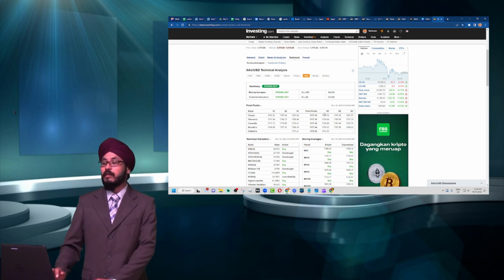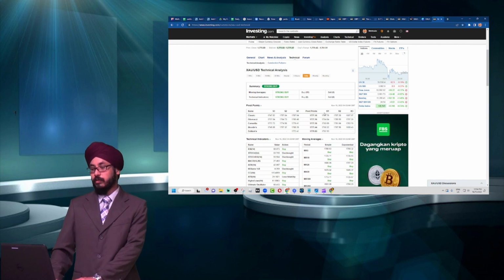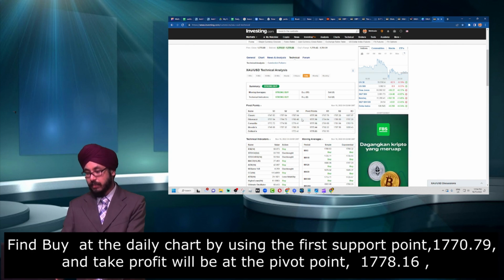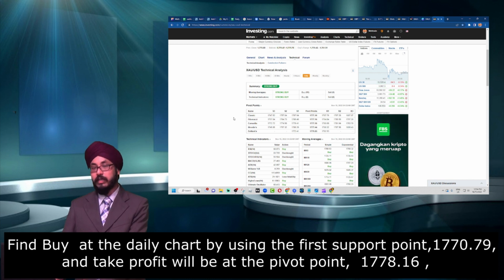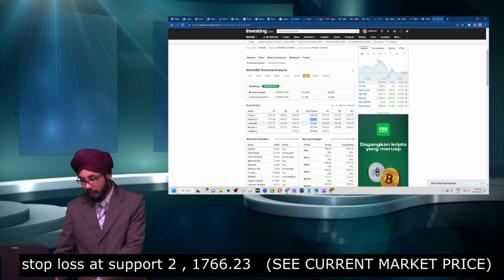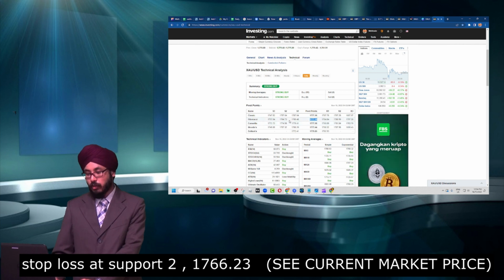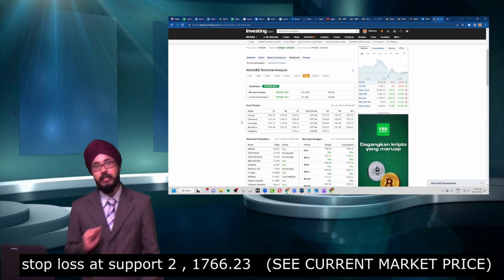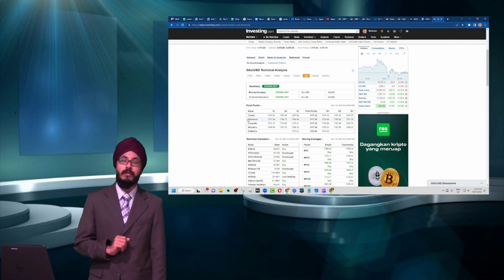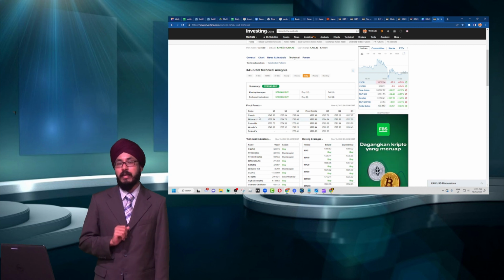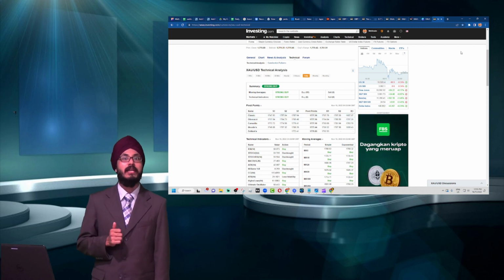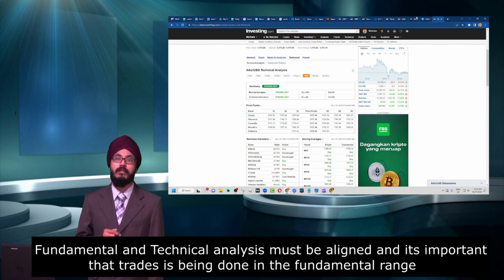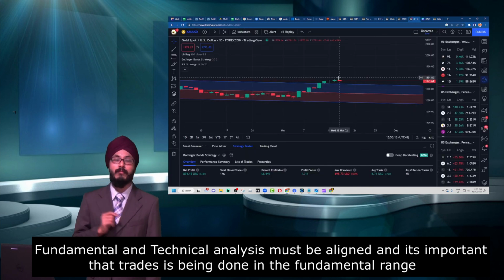So what we would do is use our support points at the daily. Our support point would be at 1770.79, and we can take profit at 1778.16, and our stop loss would be at 1766.23. This is one of the easiest ways to trade, as it brings the fundamental analysis and technical analysis into alignment so that we can enter our trade more safely and more effectively.